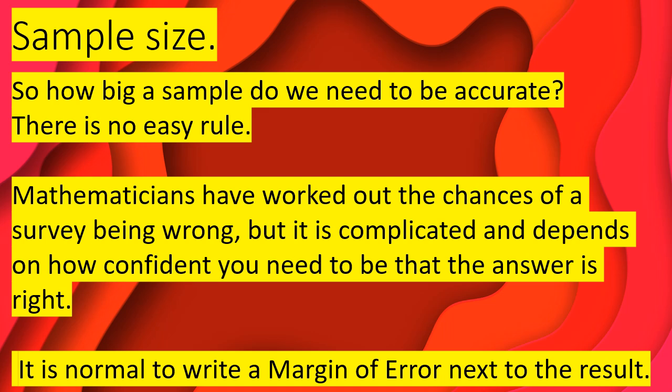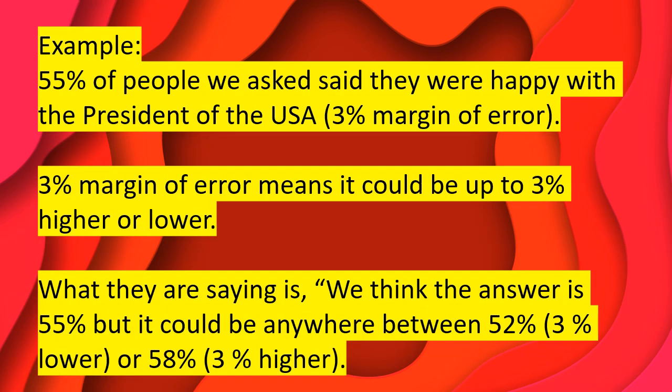It's normal to write a margin of error next to the result. So, for example, 55% of people that we asked said they were happy with the President of the USA. And then they say 3% margin of error. 3% margin of error means it could be up to 3% higher or 3% lower. What they're saying is we think the answer is 55%, but it could be anywhere between 52%, which is 3% lower, or 58%, which is 3% higher.